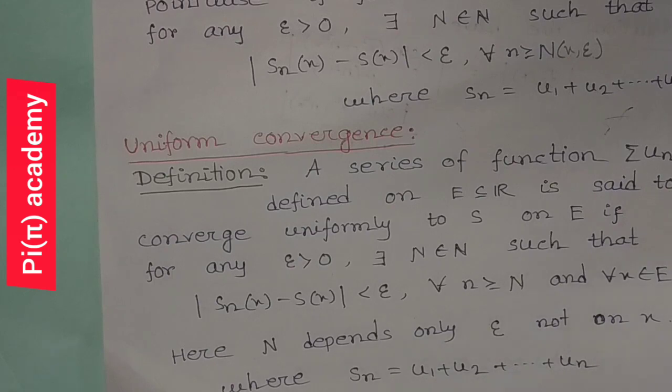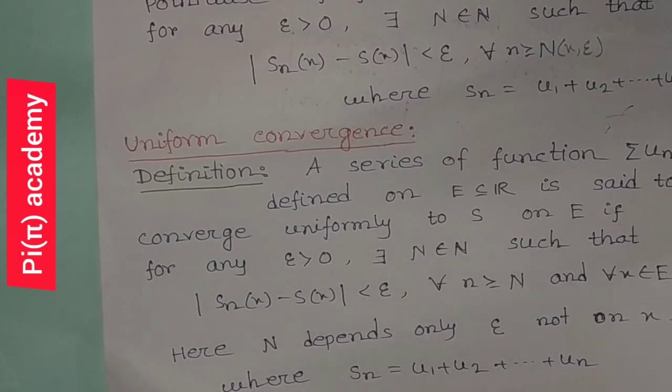And uniform convergence is a global property, but pointwise convergence is a local property. And if a function is uniformly convergent throughout an interval, then at any point of this interval the series of function is pointwise convergent. But if a series of function is pointwise convergent at a particular one point or two points, we cannot say that the function is uniformly convergent throughout the interval.